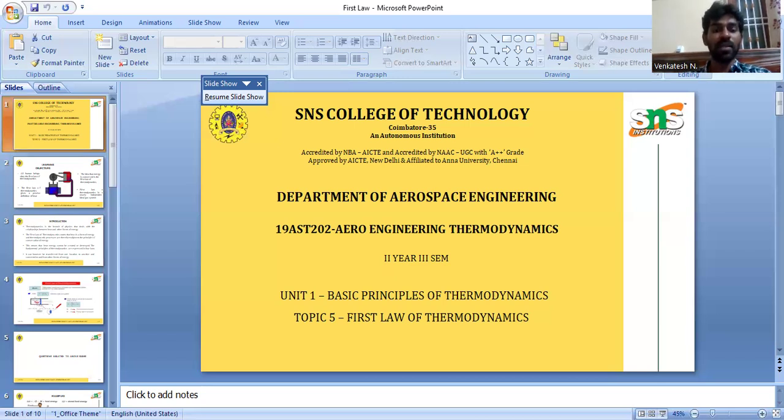The results for state 1 and state 2 are represented as Q, the heat transfer, and W, the work transfer, and U is the internal energy of the system. So it is the difference between E2 and E1 with respect to the net heat transfer and net work output. So for this law of thermodynamics, the energy released from some source is equivalent to some other energies.